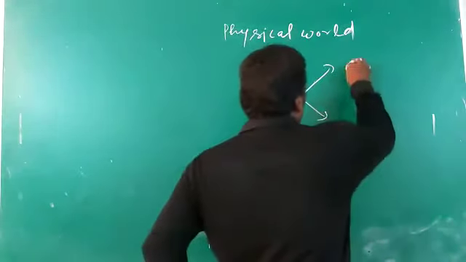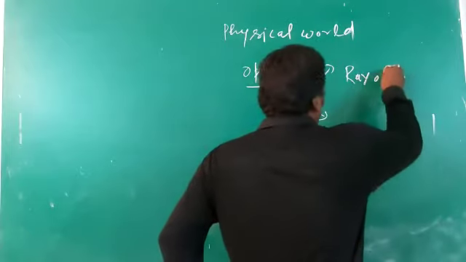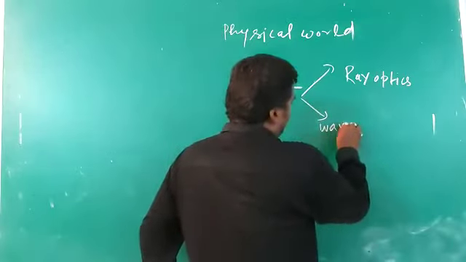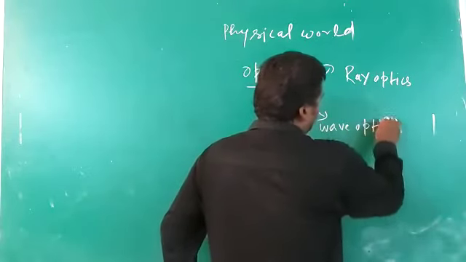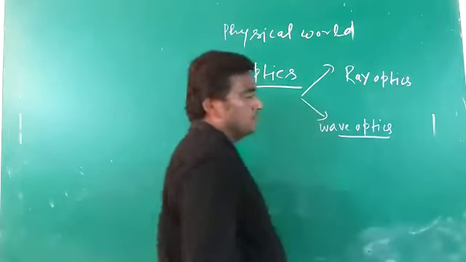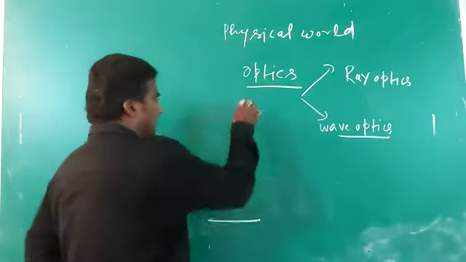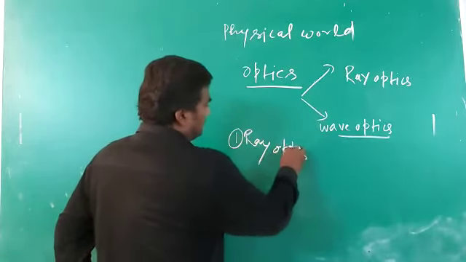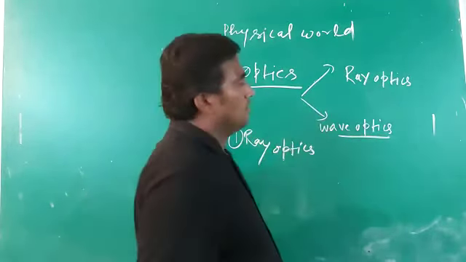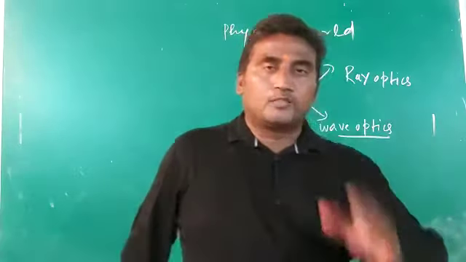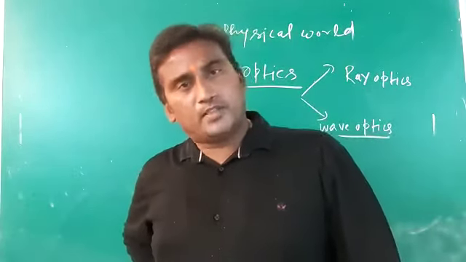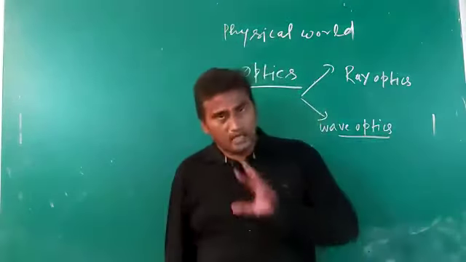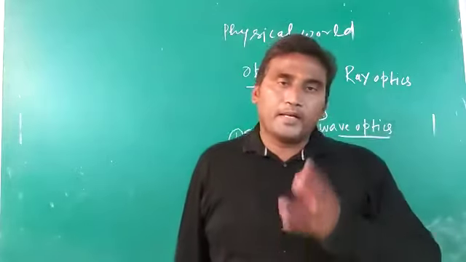One is ray optics and another is wave optics. Now the first topic in optics is ray optics. In this branch of optics, we study image formation by light with the help of different types of rays, and we also study the properties of light.